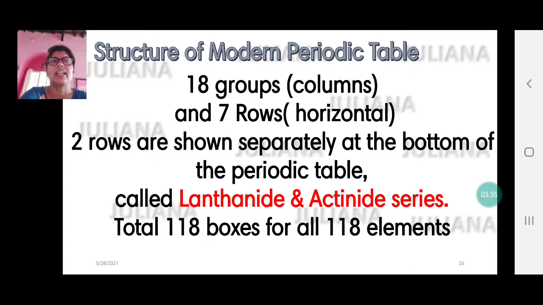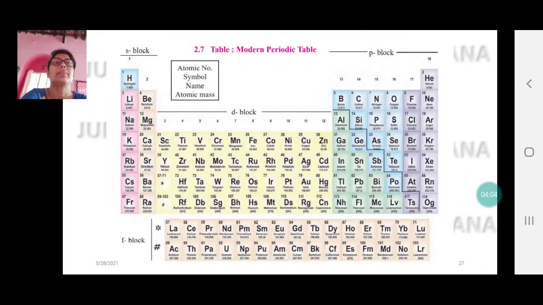These two rows are the lanthanide and actinide series. These are heavy elements. I will show you in the periodic table why we do not consider these two as separate rows. Though you will see 2 more extra rows at the bottom, they actually belong to the lanthanide and actinide series. So 18 groups and 7 rows. In total there are 118 known elements today, and therefore there are 118 boxes in the periodic table.